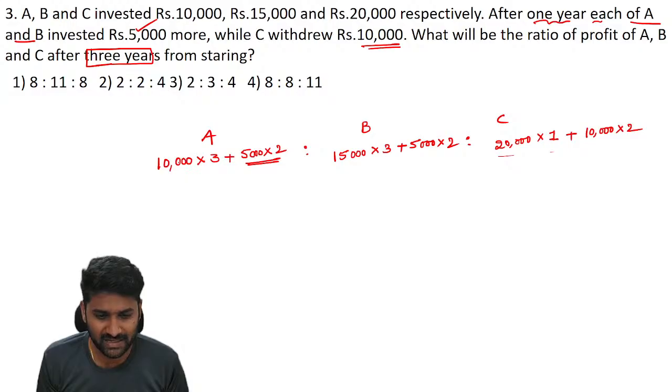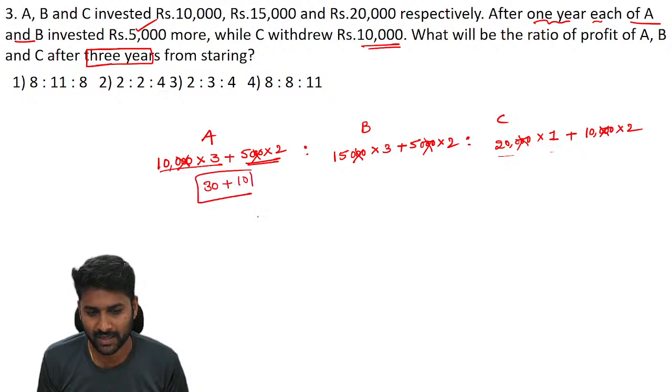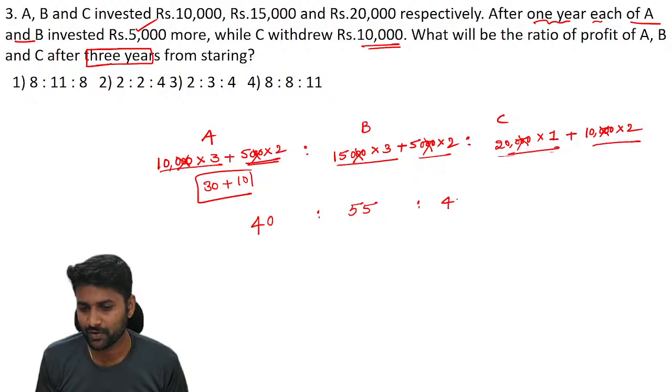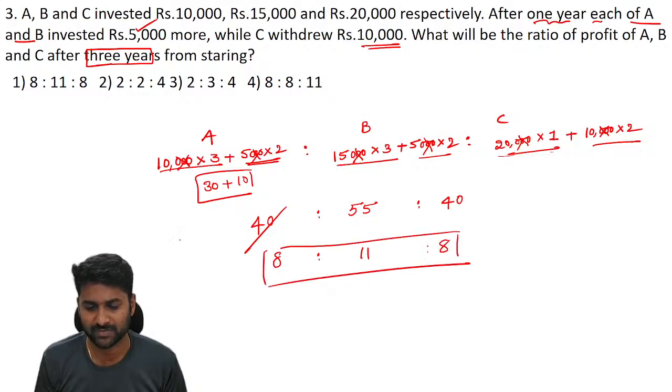Now you can understand that the triple zeros are common. You can directly cancel the triple zeros. And the rest of the calculation: 10 into 3 is 30, 5 into 2 is 10. Now A is 40 units. 15 into 3, 5 into 2 is 55 units for B. 20 into 1, 10 into 2 is 40 units for C. Again, 5 table, 11, 8. So the respective ratio of their profits must be 8 is to 11 is to 8.